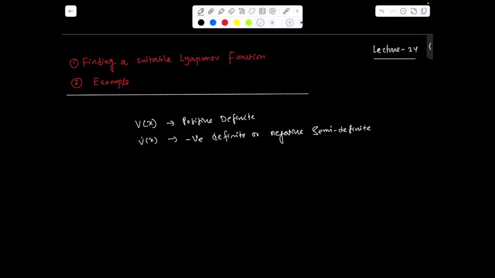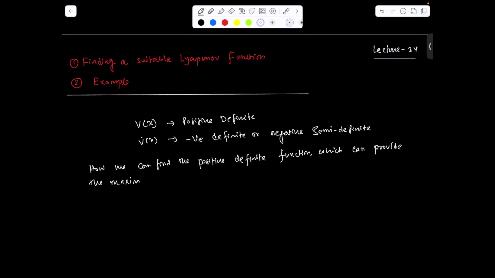So the concern is how we can find the positive definite function which can provide the maximum region of stability.